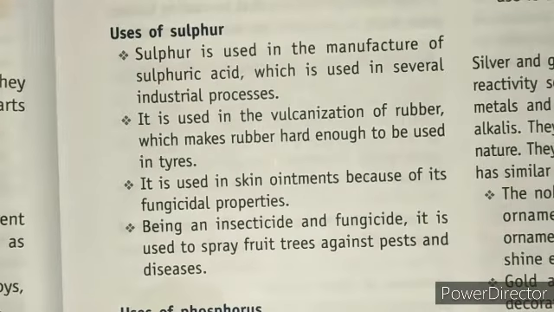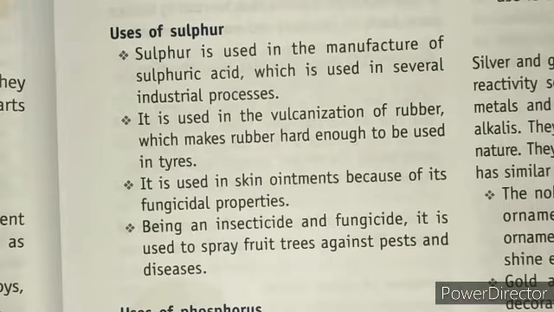The next one is uses of sulfur. So sulfur is used in the manufacture of sulfuric acid, which is used in several industrial processes. And the next is, it is used in the vulcanization of rubber, which makes rubber hard enough to be used in tires. So why are the tires hard in nature? Because of the sulfur.